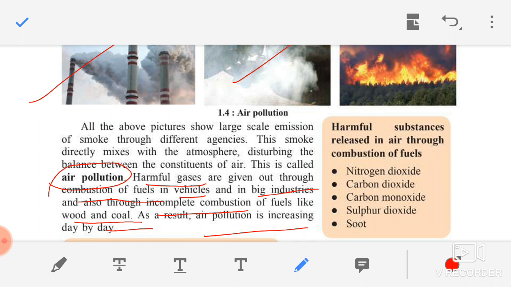Children, these are also some of the gases and substances which are released in the air through combustion of fuels: nitrogen dioxide, carbon monoxide, sulfur dioxide, soot. So remember this, air pollution takes place due to the smoke released from factories, vehicles, due to the smoke released from fire, even due to the harmful gases which are released due to the combustion of fuels from vehicles, big industries, even due to the incomplete combustion of wood and coal. Now children, let's move further.